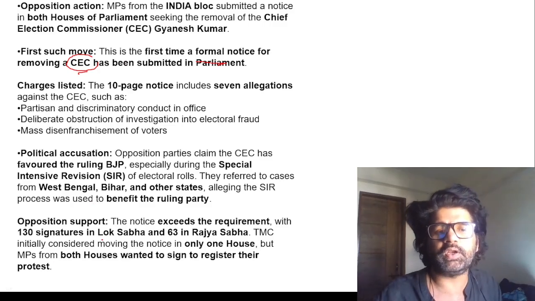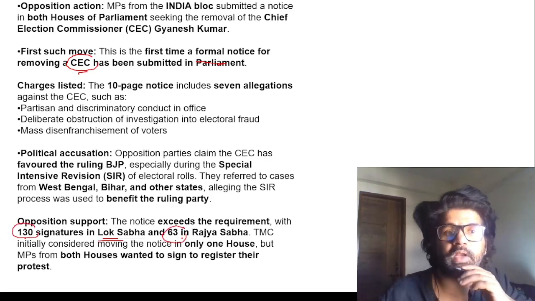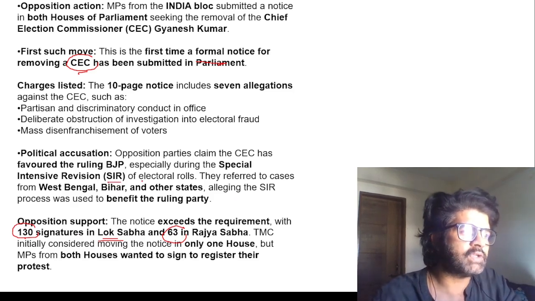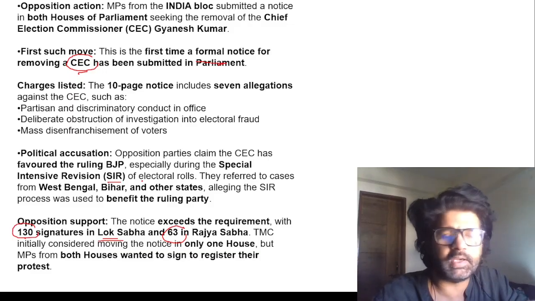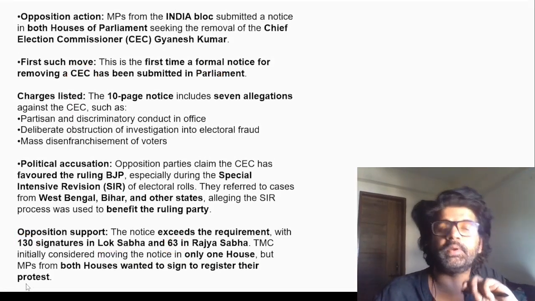So generally you need 100 signatures in Lok Sabha, 50 in Rajya Sabha. 130 people signed in Lok Sabha, 63 in Rajya Sabha. That shows people are worried. The way SIR is being conducted, the way votes are being removed in minority dominated districts of these states and all. So again, we are not going there because everything is awesome in Amrit Kaal.